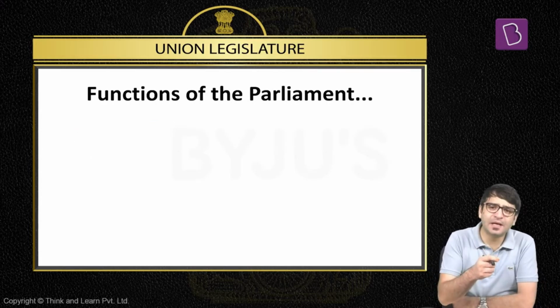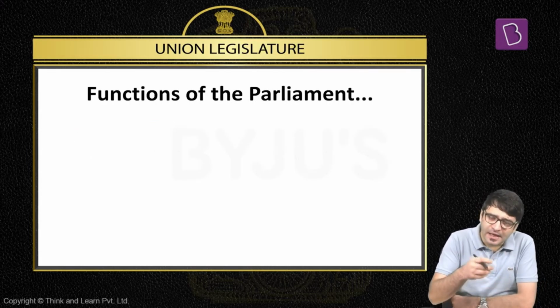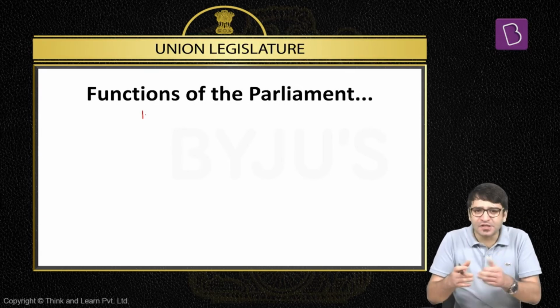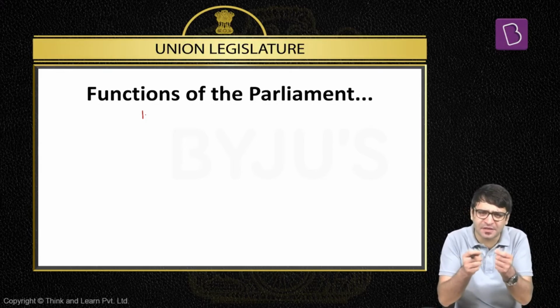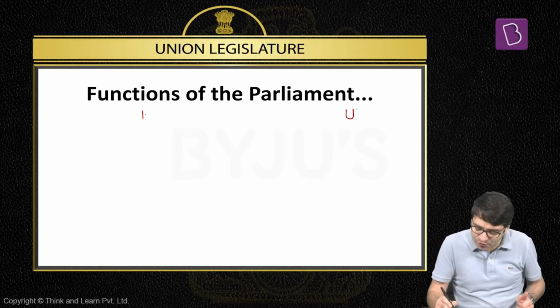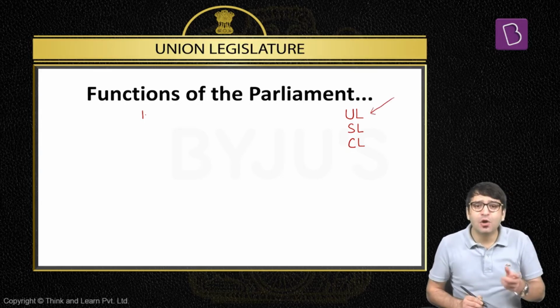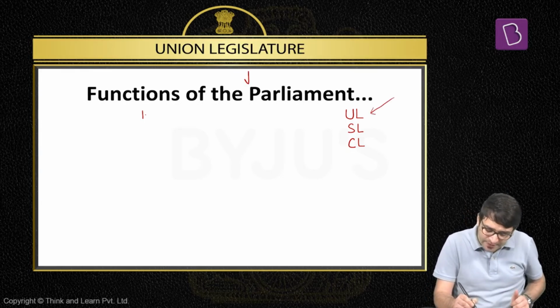But when we look at Parliament, we say Parliament performs multiple functions. And which are these multiple functions? Number one, Indian Parliament is the supreme lawmaking body for the centre. That means when we look at the distribution of powers, this is something that we have discussed very briefly. In distribution of powers, we have something called union list, state list, concurrent list. That means all those subjects, all those items that are mentioned in the union list, who has the power to make laws on all these subjects? Union Legislature, which is the Parliament.